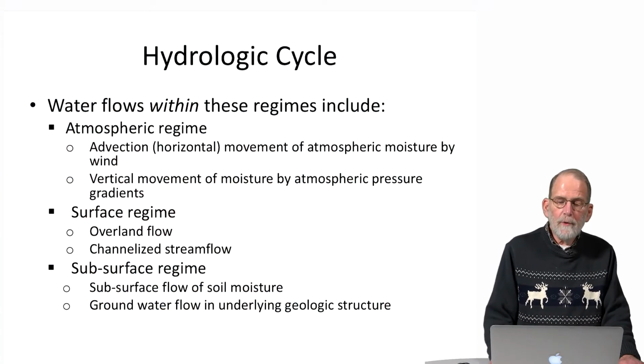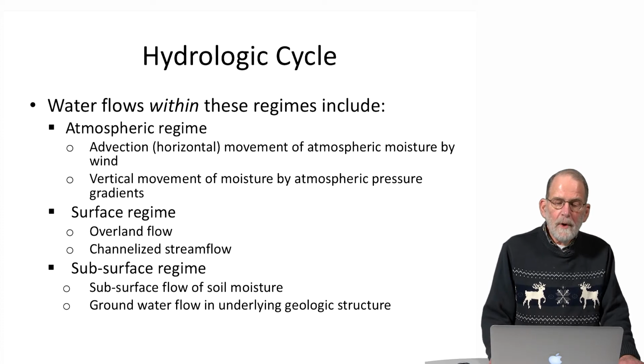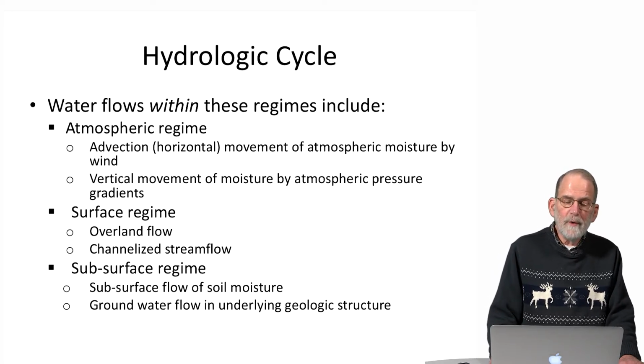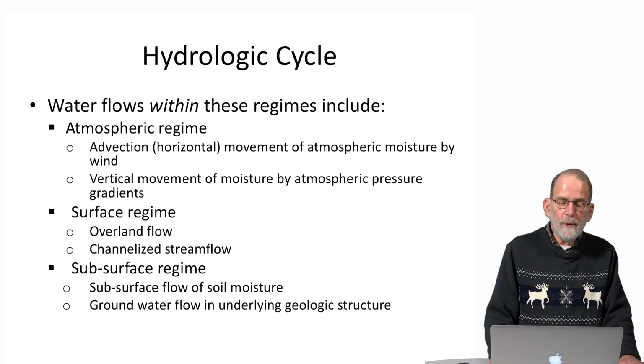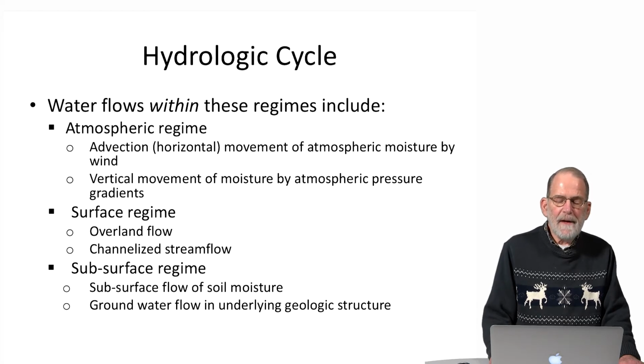There are water flows within each of these regimes. Within the atmospheric regime, we have advection, or the horizontal movement of atmospheric moisture by wind, and we have vertical movement of moisture by atmospheric pressure gradients, where the moisture is moving up and down in the atmosphere, versus advection, where the moisture is moving horizontally.